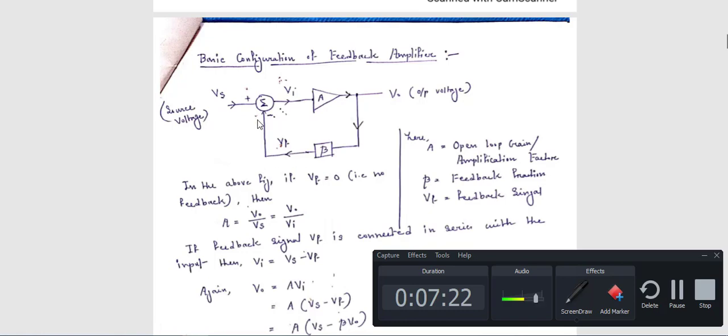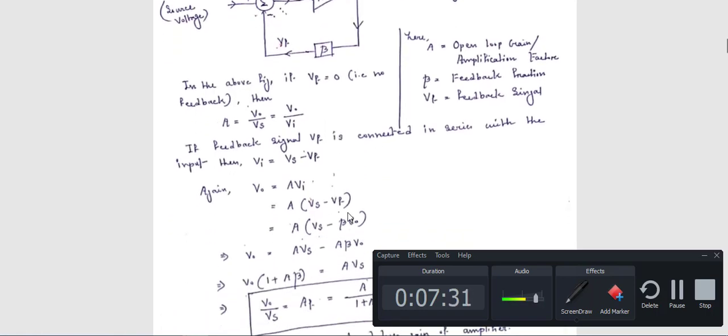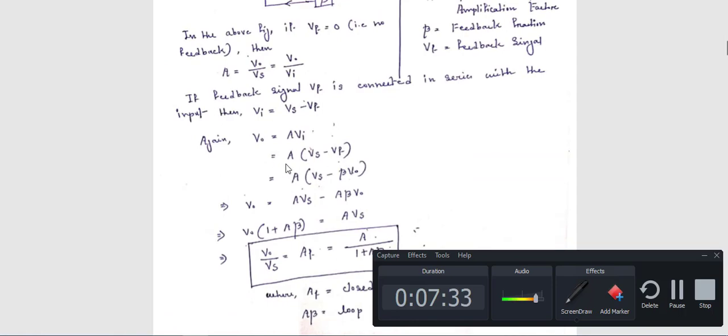Now if this path is added, then your Vi will be changed. So the value of Vi will be Vs minus Vf, because negative feedback is used. Just write this down. So now put down this value: A into Vs minus Vf.